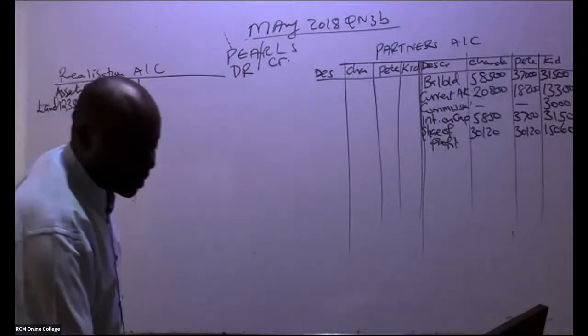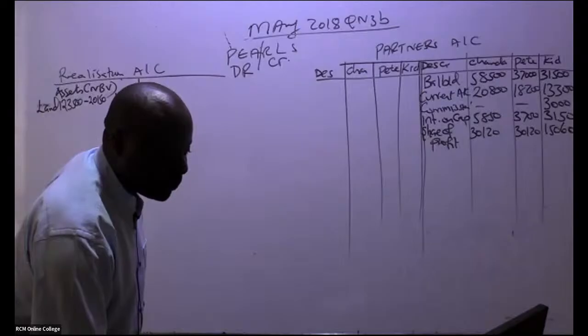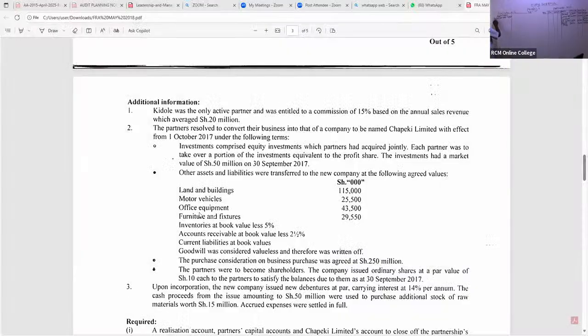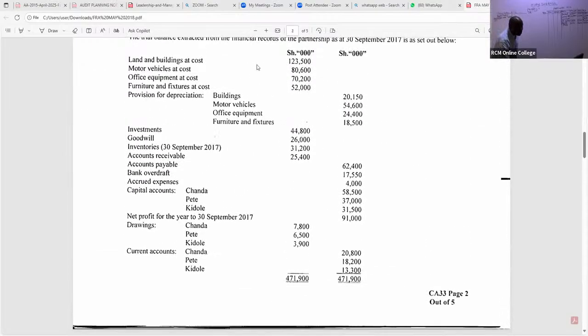The next one that was taken to the new company, my good students, is motor vehicles. So we go back to the net book value. The cost that we have here for motor vehicles is 80,600. Are you able to see the depreciation of motor vehicle? Motor vehicle depreciation is here.